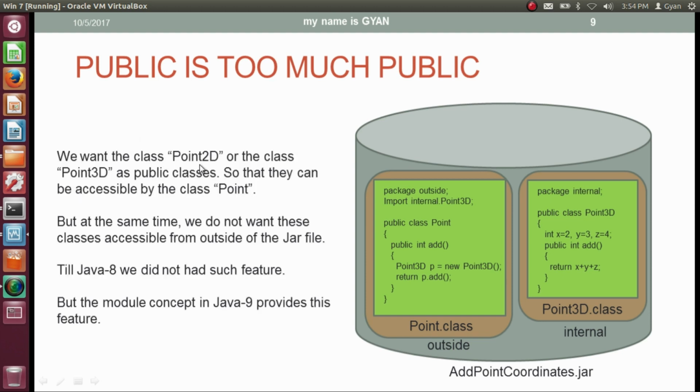We want the class Point2D or the class Point3D as public classes so that they can be accessible by the class Point. But at the same time we do not want these classes accessible from outside of the jar file. Till Java 8 we did not have such a feature. But the module concept in Java 9 provides this feature.